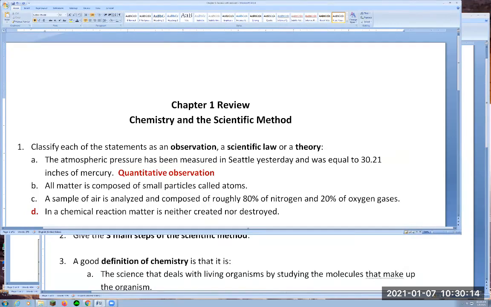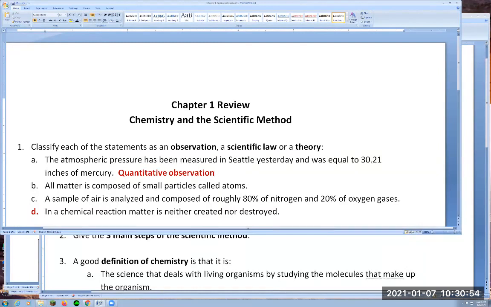Observations are that you're looking at nature or the universe, what you have around you, and make a measurement. That's what observations are. They can be qualitative as well, and in this case you would not have a measurement, but whenever you have a measurement, that's definitely an observation, and in this case a quantitative observation because you're giving a quantity. So it's something you observed at a point in time and in a specific place.